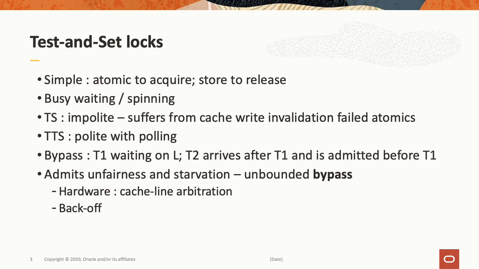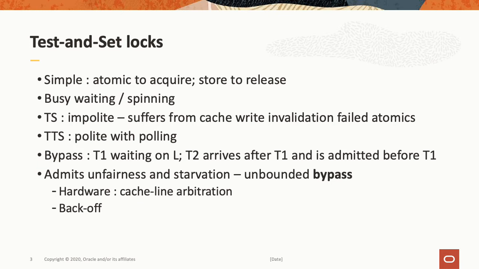We can use test and test and set locks. These are so-called polite locks. They use polling. And in this form, we busy wait or spin using a load instruction until we see that the lock is clear, and only then try the atomic instruction.